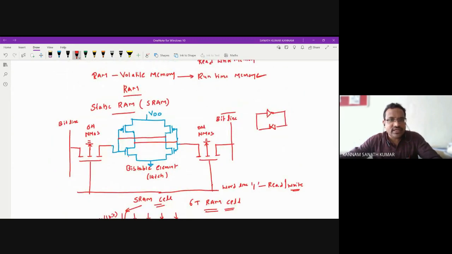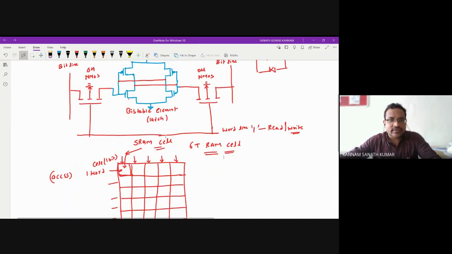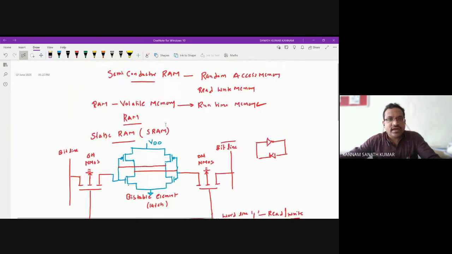It can be made with two NMOS and a bistable element, which is nothing but two inverters connected back to back. So we can convert the bistable element into CMOS. In total it requires 6 transistors, and this SRAM is volatile and runtime memory. That means when the power is on, whatever data is there will be present, processed, or stored. When the power is cut off, the total data will be erased.